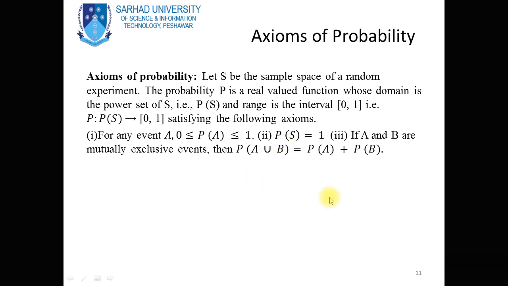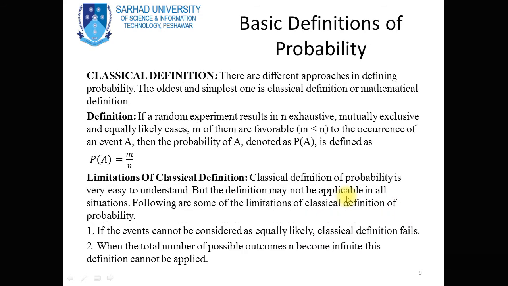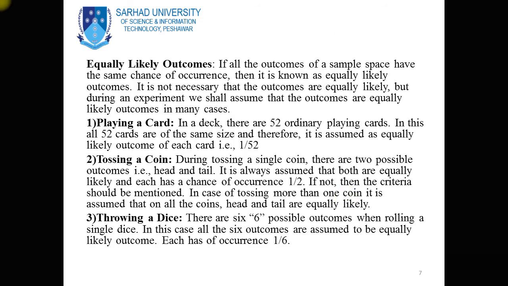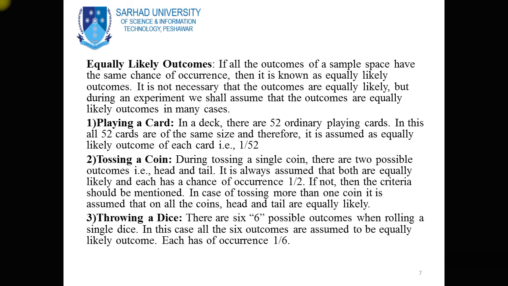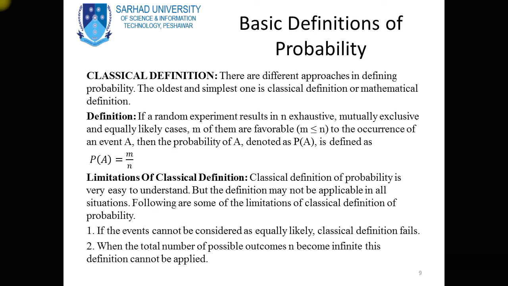Now the conclusion of this lecture, dear students: the probability is a numerical measure of the likelihood or chance that a particular event will occur. This is actually the statistical definition of probability. Note how we can find the probability of an event.